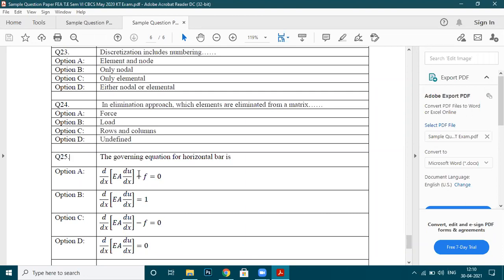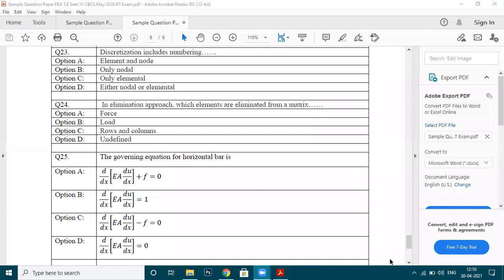Obviously that is a governing differential equation. Out of these four, one governing differential equation was solved using the Rayleigh-Ritz method to get the value of EME. Can you guess which option is correct? Which is the governing differential equation for a bar under axial load?